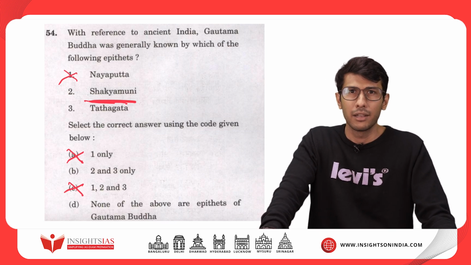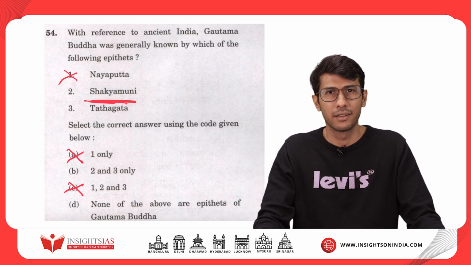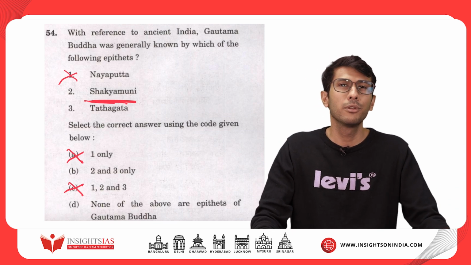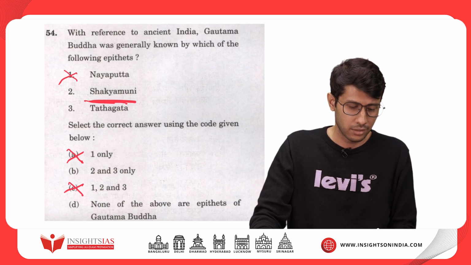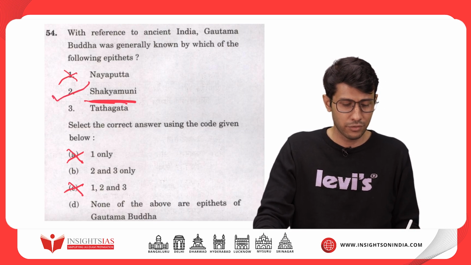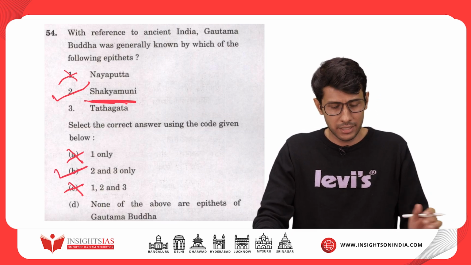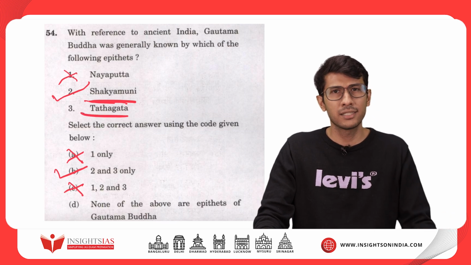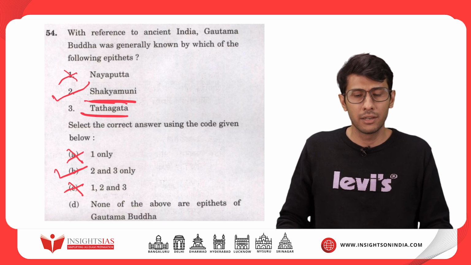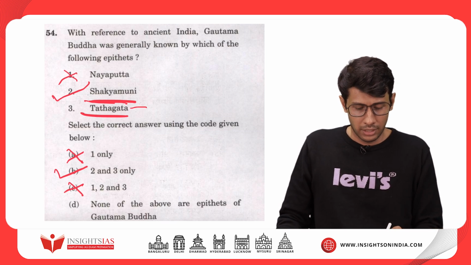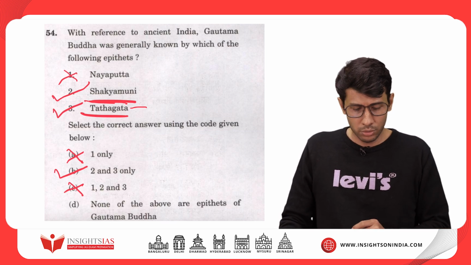Because, as you all know, Prince Siddhartha belonged to the Shakya clan. And Muni means sage. So Shakyamuni means the sage of the Shakya clan. And second is the right option. And that's sufficient for us to get to the right option, that is option number B. But still, let us go to the next one, Tathagata. Tathagata is another epithet of Buddha, which is used by Buddha while describing himself. So Shakyamuni and Tathagata are both epithets of Buddha. Let's go to the next question.